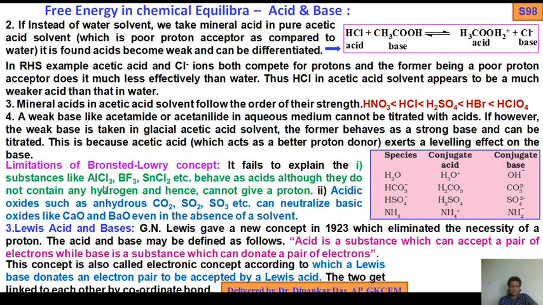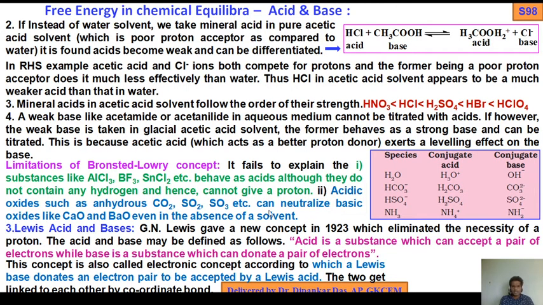Now what are the limitations of the Bronsted-Lowry concept? It fails to explain substances like BF3 and SnCl2, which behave as acids although they do not contain any hydrogen, hence cannot give a proton. So though they act as acids, they don't have any H plus ions.